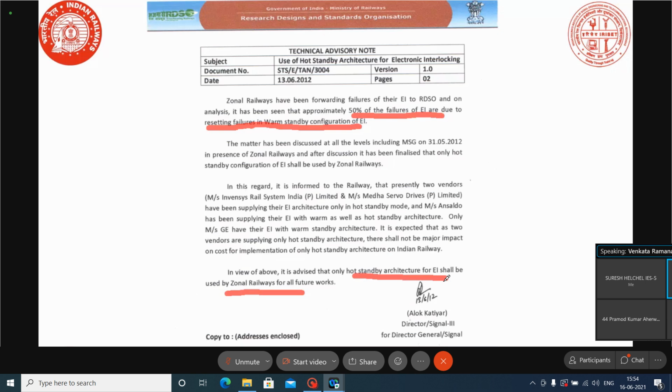To avoid that, they recommended hot standby. But with hot standby, the problem is that common mode failures will be there, like surges. If surges come into the systems, both systems may be affected and damaged. For that, we have to take special precautions to prevent the surges.